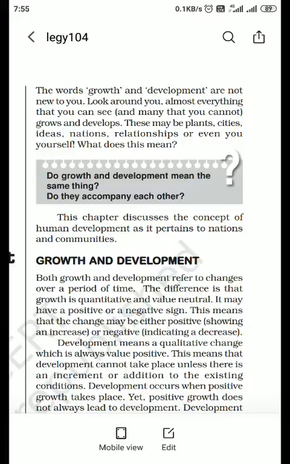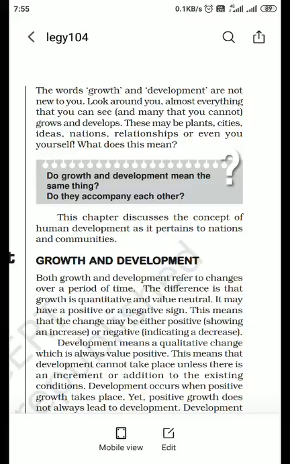So here arise two questions: do growth and development mean the same thing? This is asked of students: do growth and development mean the same thing? No, it's not the same. Actually, growth is something quantitative, means figure wise, you can show that there is a growth of 6 percentage points or 8 percentage points, there is GDP growth of 5 percent or something like that. So this is quantitative, means number wise or figure wise, whereas development is not the same.